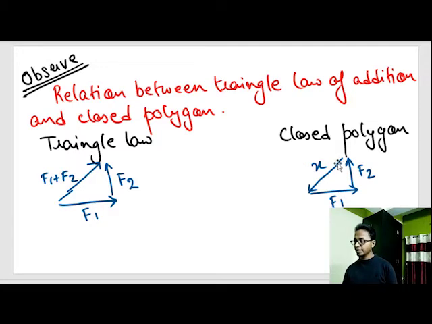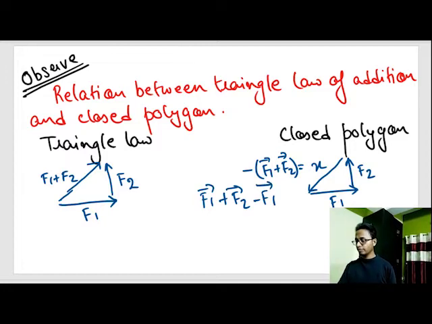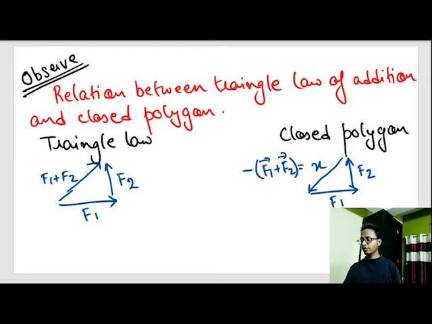That means x is nothing but minus of f1 plus f2. So F1 vector plus F2 vector minus of F1 plus F2 vector gives us equal to 0. This is the relation between closed polygon rule and triangle law.